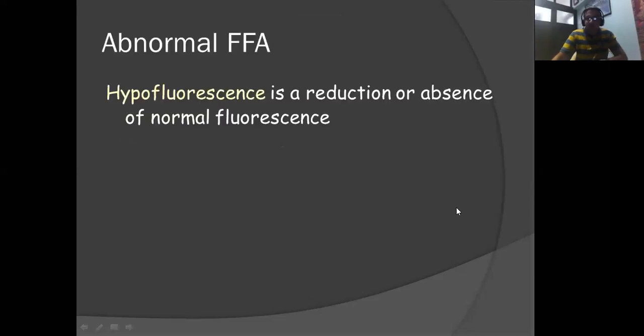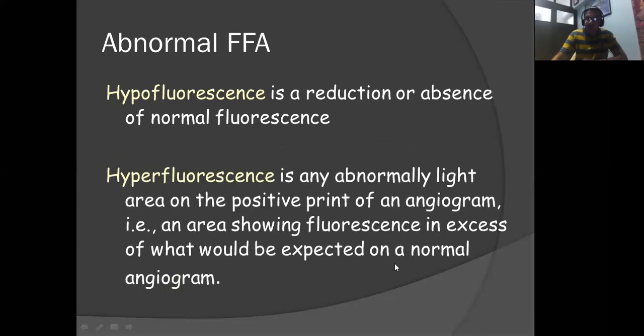So when we see hypofluorescence, it is a reduction or absence of normal fluorescence. While hyperfluorescence is any abnormally light area on the positive screen of an angiogram, that is, an area showing fluorescence in excess of what should be expected on a normal angiogram.